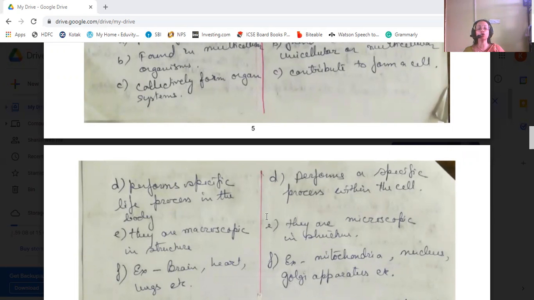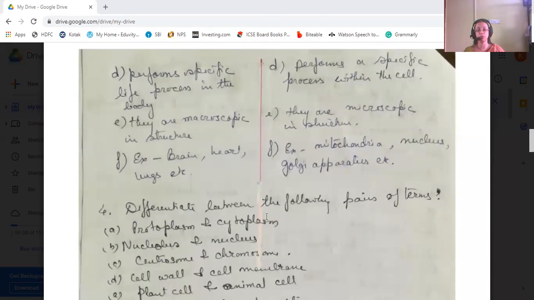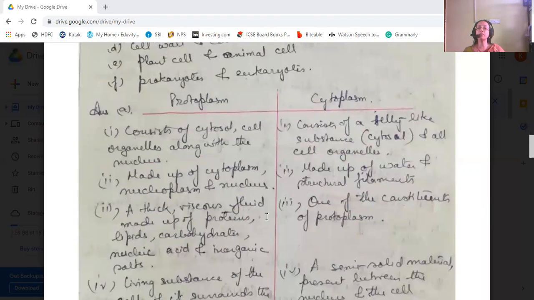Organs are macroscopic in structure, that is, we can see them without a microscope, but organelles we need to see through a microscope, they are microscopic in structure. Examples of organs are brain, heart, lungs, etc. But examples of organelles are mitochondria, nucleus, Golgi apparatus, etc. Now we come to the difference between protoplasm and cytoplasm. Protoplasm consists of a cytosol, cell wall, then along with the nucleus.